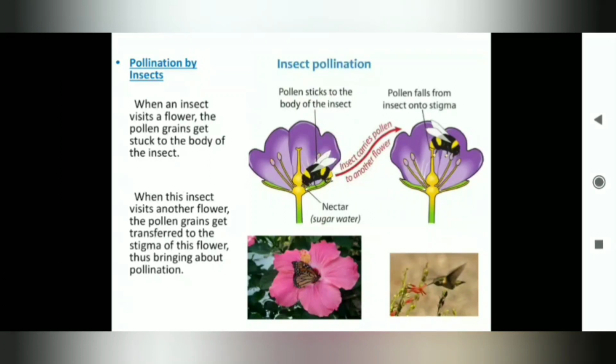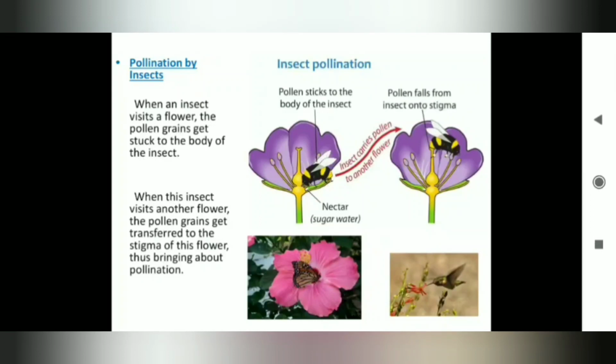Pollination by insects. When an insect visits a flower, the pollen grains stick to the body of the insect. Now see the first picture here. The insect is sitting on the flower and pollen grain sticks to the body of the insect. Now the same insect flies and sits on another flower.